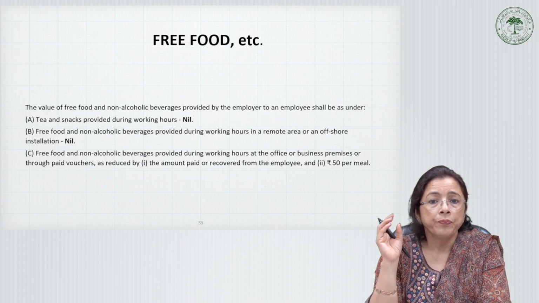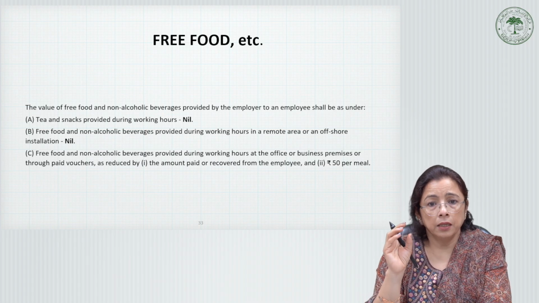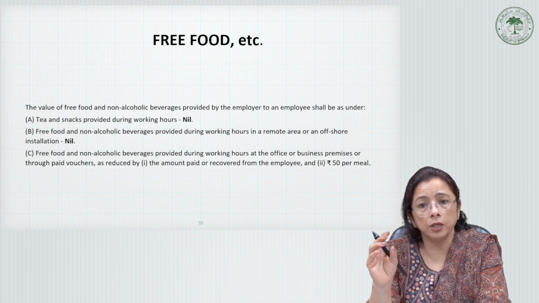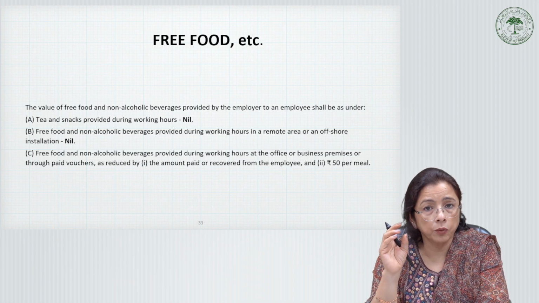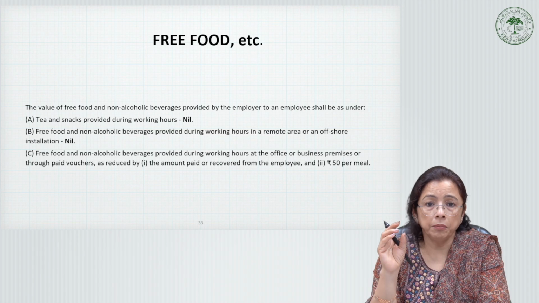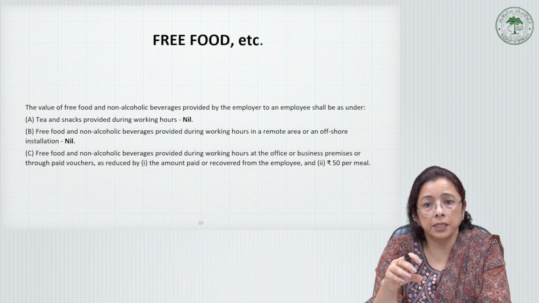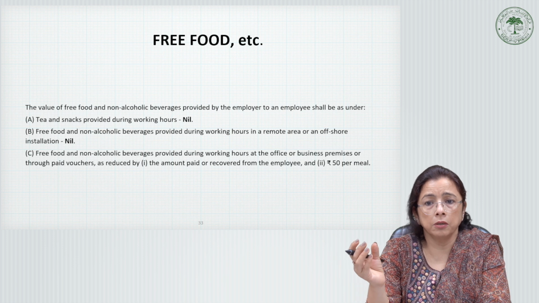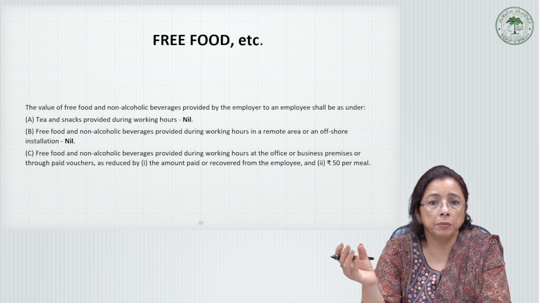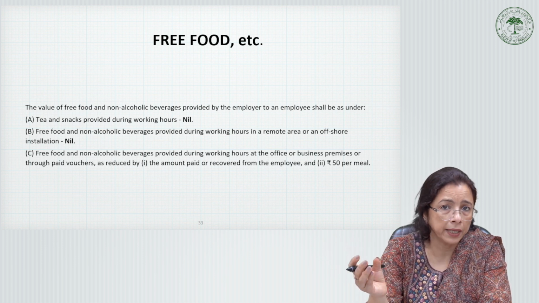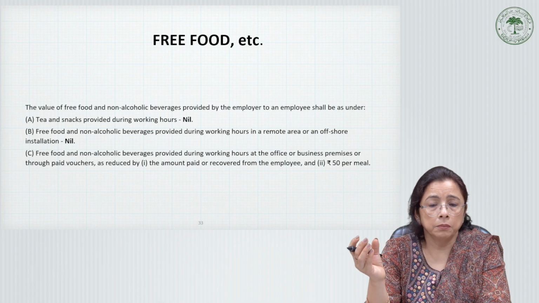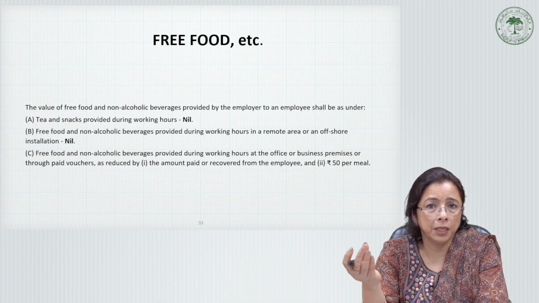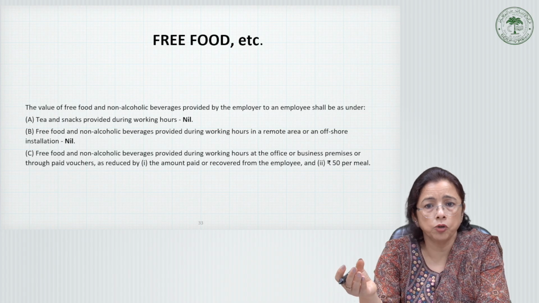Then we have another provision: free food or non-alcoholic beverages provided during working hours, maybe in the office complex itself, or through paid vouchers which are not transferable and can be used by the employee at eating joints also.